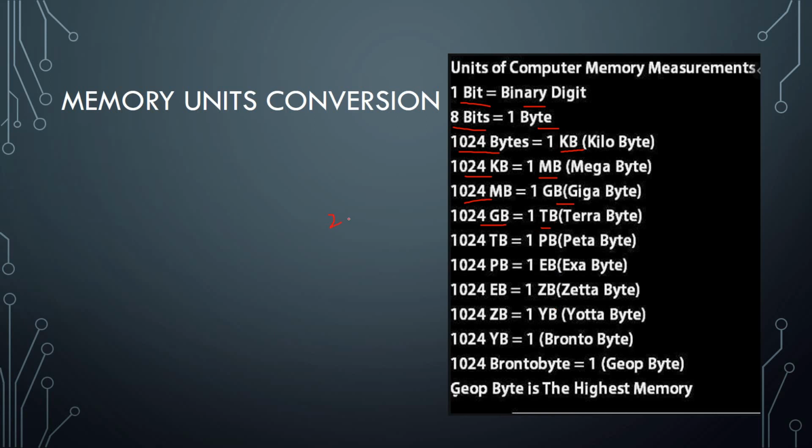Now if it is written like this, 2 to the power 10 GB, then it is equal to 1 TB. Don't get confused if you get 2 to the power 10, because in measurements 2 to the power 10 is equal to 1024. So we can write it in either way: either 1024 or 2 to the power 10. So this is the memory unit conversion table, how we are converting lower units into the higher one, or higher into the lower one.